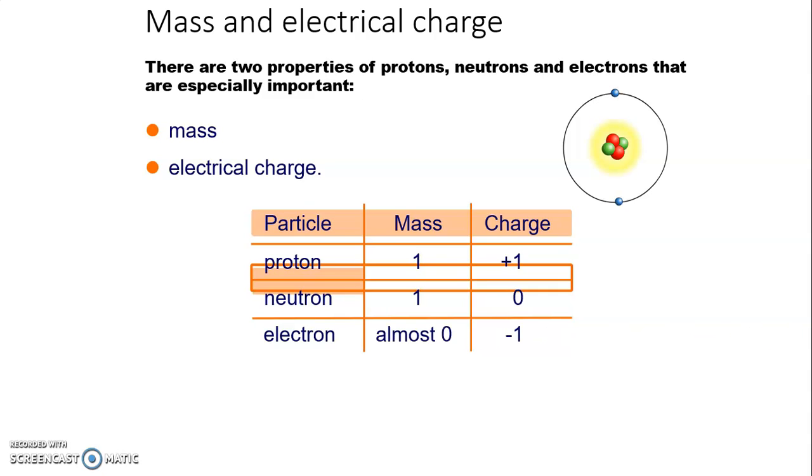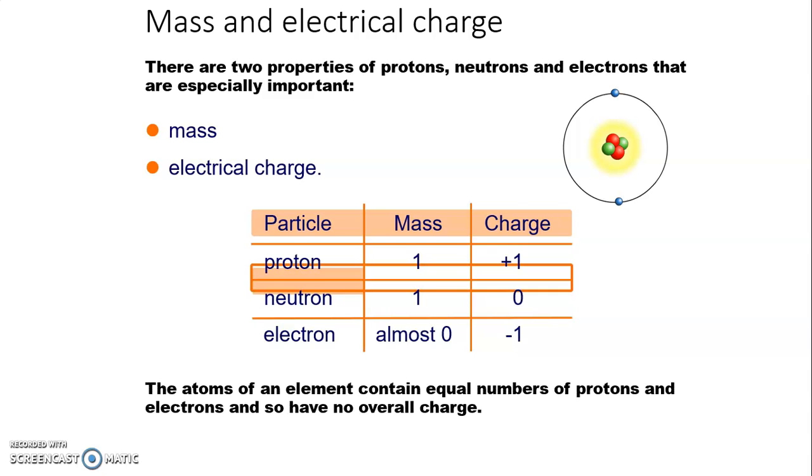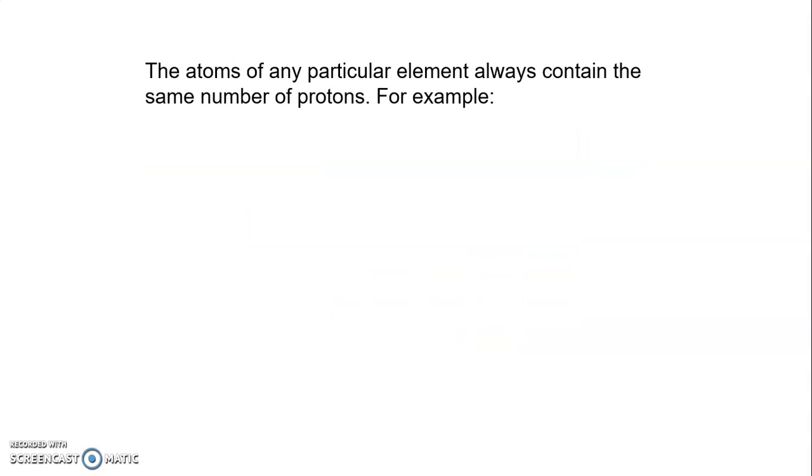And the mass of electron is almost 0 and having charge -1. The atom of an element contains equal number of protons and electrons, so has no overall charge. If any question arises why the atom is overall neutral, we can say that the number of positive and negative charges present in the atom are the same, so they cancel out each other and we get zero charge. That's why the atom has overall zero charge.